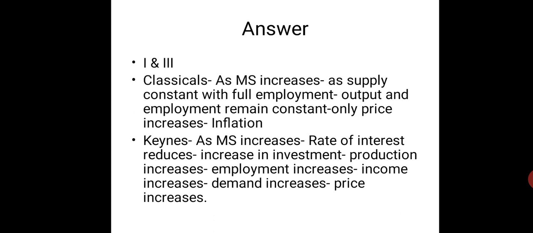We know that supply is vertical to the y-axis, which is constant. So when money supply increases, people have more money in their hands, demand increases, and that will only put pressure on the price level to increase. I have also given the Keynes version. Keynes also said that there is an increase in price. The end result is the same for classicals and Keynesians: both believed that when money supply increases, prices rise. But the chain of reactions is different.